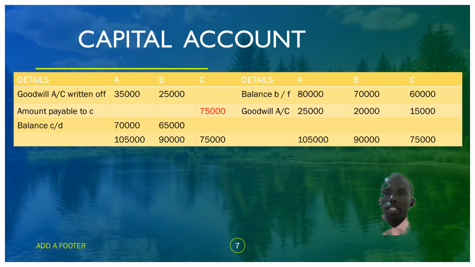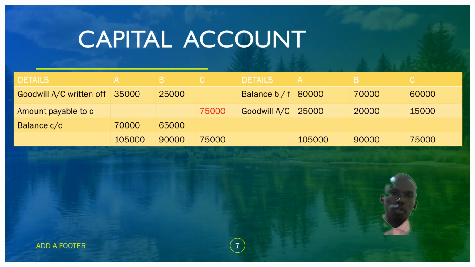Now C retired. What happens if C is retiring? C is retiring and is in need of an amount of 75,000. Just to note that. On the debit side, since C is retiring, we write off the goodwill account.